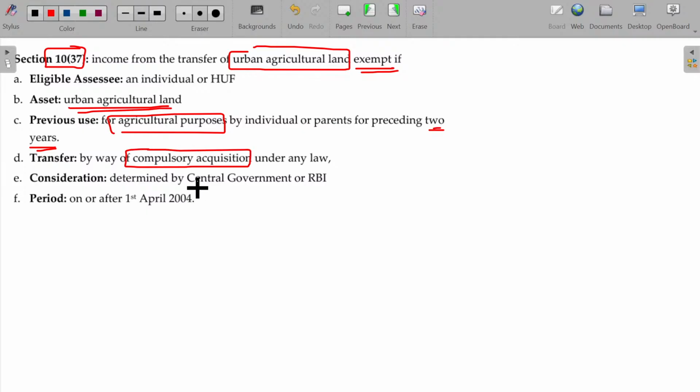And then the consideration is also determined by the central government or RBI. Central government and RBI, very important. It's not state government. Then automatically this will not be taxable. Urban agricultural land used for agricultural purpose at least by the assessee or his parents for at least 2 years, compulsorily taken by the government, and consideration fixed by central government or RBI, then this will not fall under capital gain.